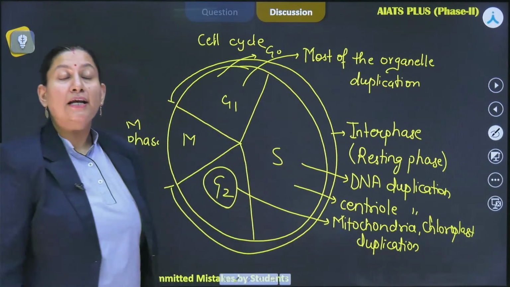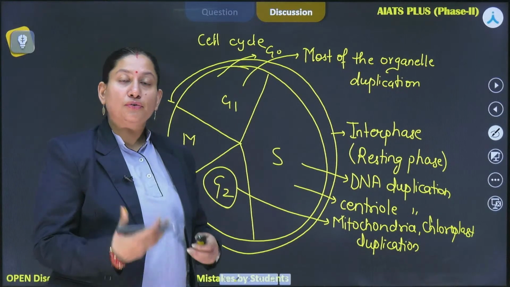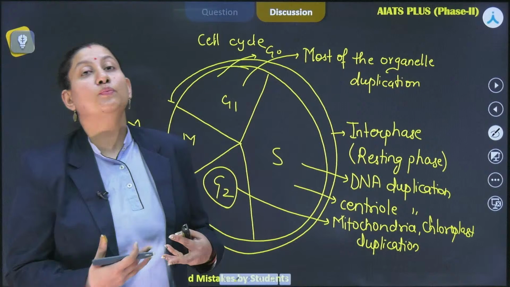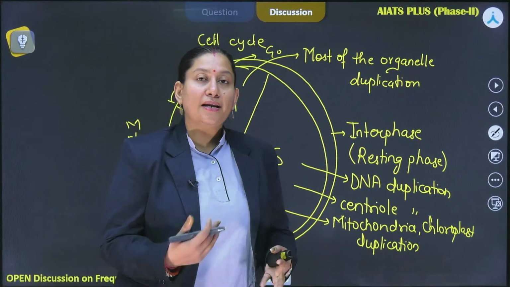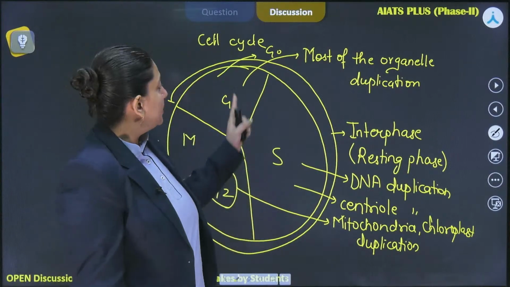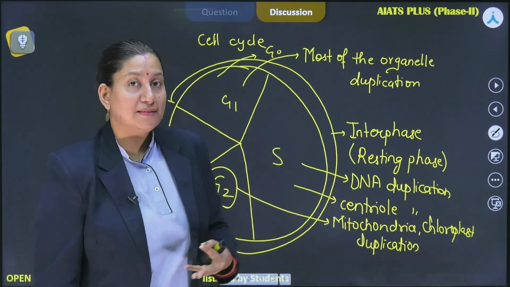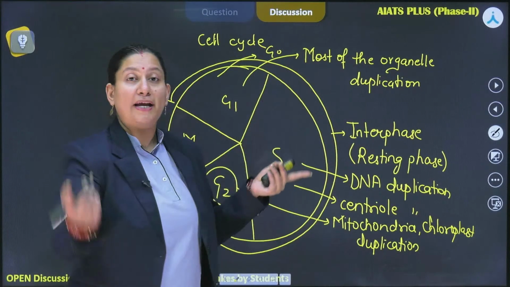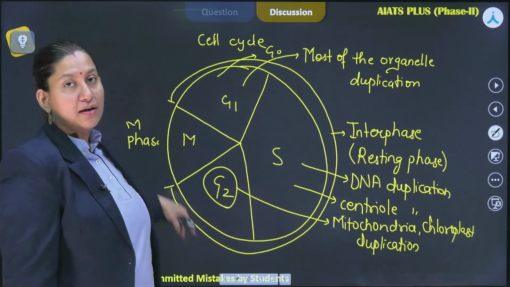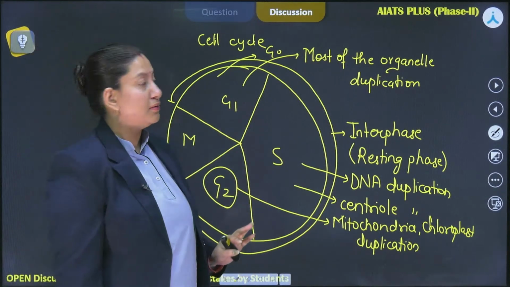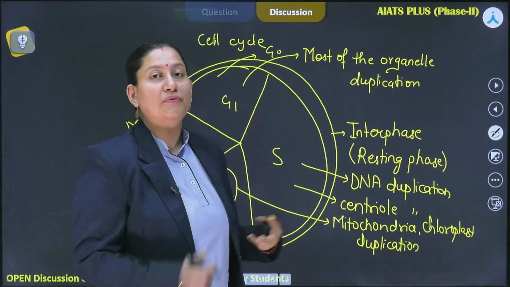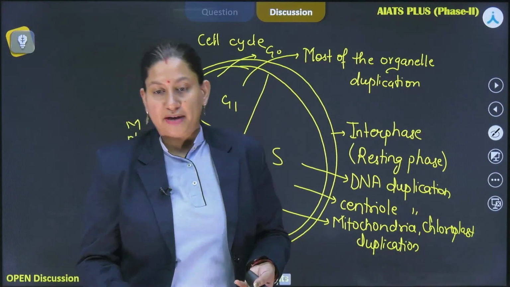G0 phase, right? Now this G0 phase, also known as the quiescent phase, over here the cell performs the metabolic functions but it won't proliferate until it gets back the signals that it has to divide further, right? In case it gets the signal to divide further, then it has to enter into the cell cycle. So it gets back again to the G1 phase and starts performing the cell cycle. If not, then the cell will remain in the G0 phase, perform the metabolic activities and won't divide, right?